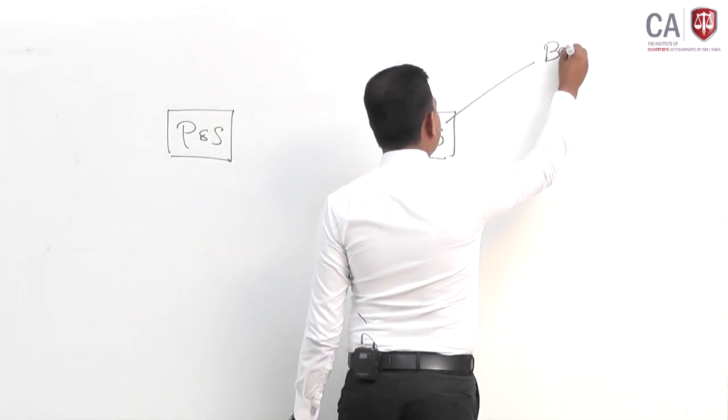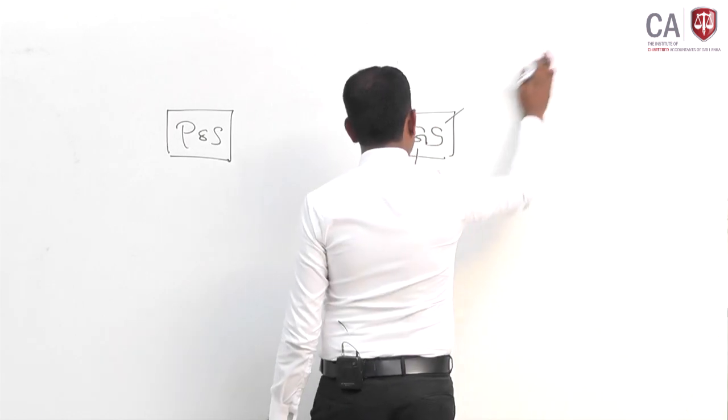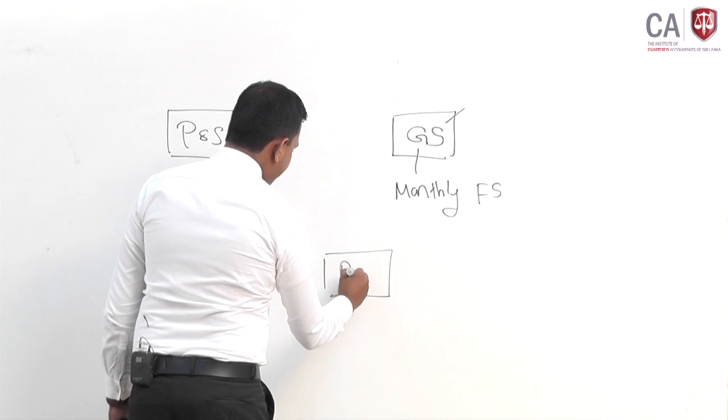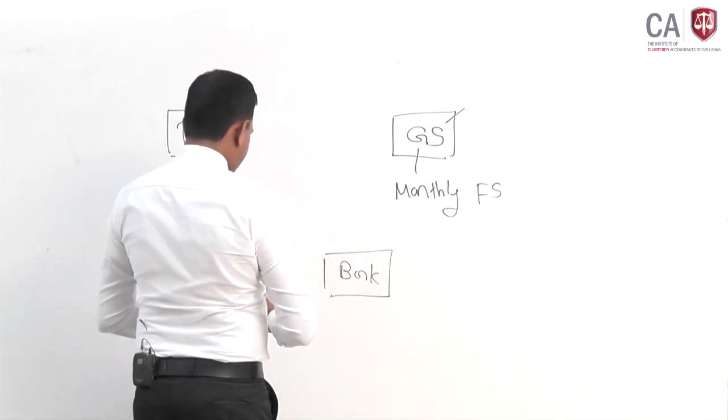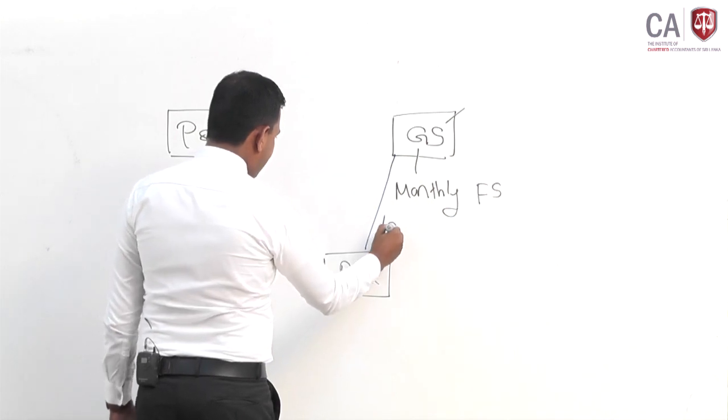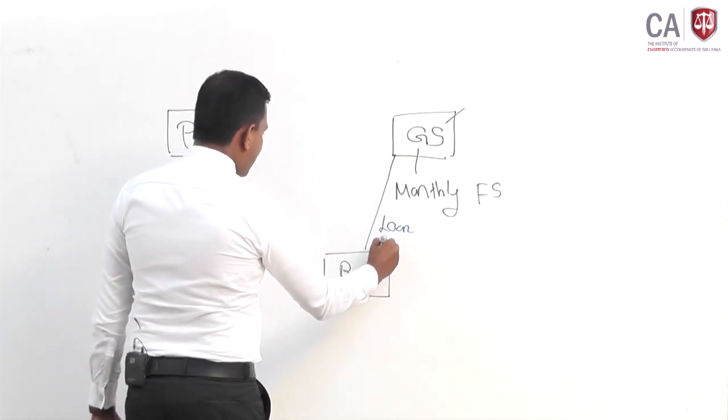So they have a loan agreement with the bank.